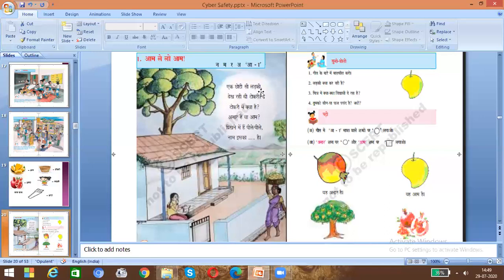So this is the poem we have decided. एक छोटी सी लड़की: छोटी means small, लड़की means girl. We already said this in the previous slide. एक छोटी सी लड़की, a small girl, देख रही थी टोकरी. टोकरी means basket. What was she seeing? She was seeing the basket. टोकरी में क्या है? What is there in the basket? अनार है या आम? Either pomegranate or mango. दिखने में है पीले पीले. How is it looking? Yellow color. नाम इसका क्या है? If it is yellow, what is the name of that fruit? And we have to answer here, आम.